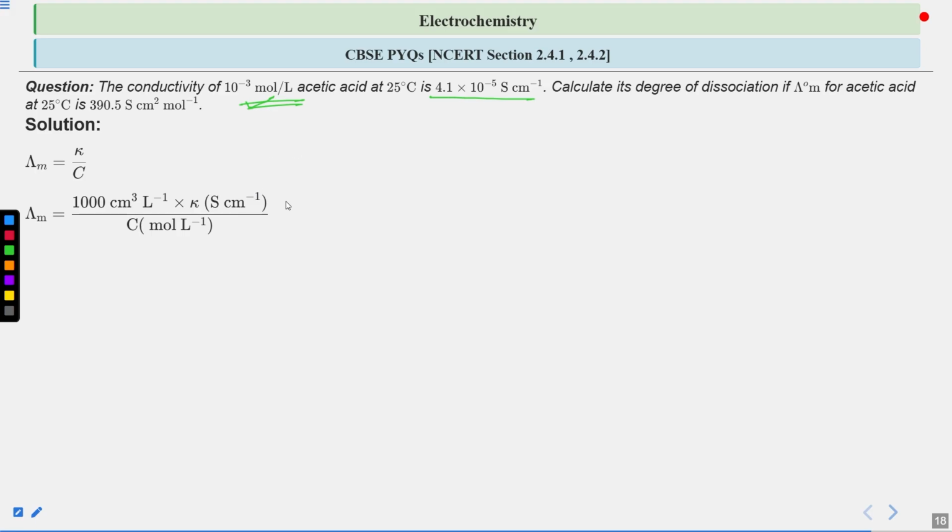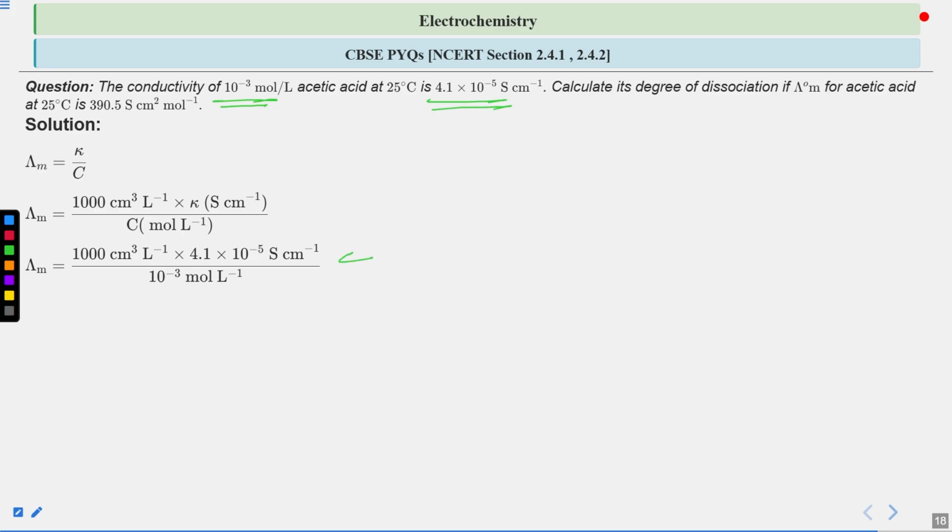For the unit conversion, we multiply by 1000 centimeter cube liter inverse in the numerator, so lambda m will be 1000 times kappa, 4.1 times 10 to the power minus 5 Siemens centimeter inverse, divided by the concentration, which is 10 to the power minus 3 mole per liter.